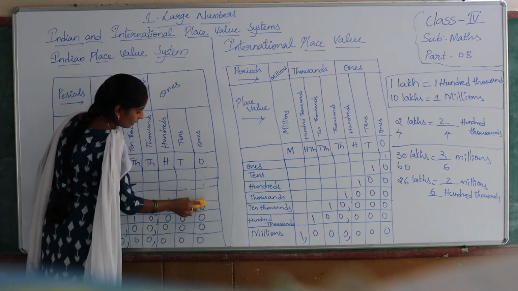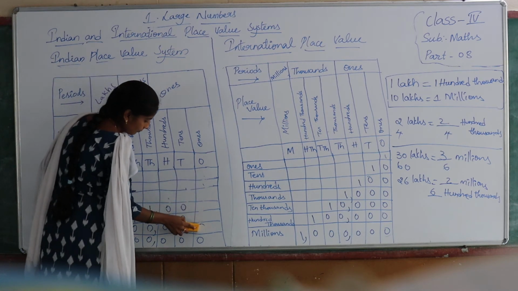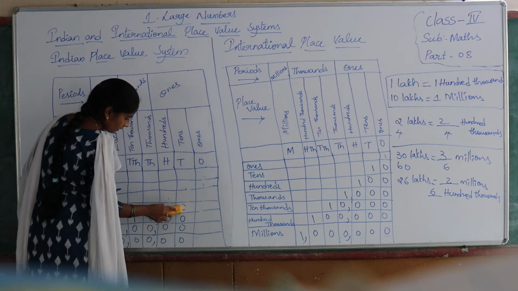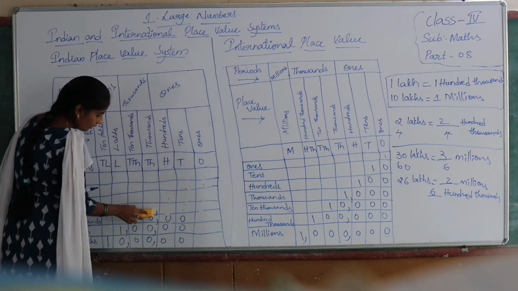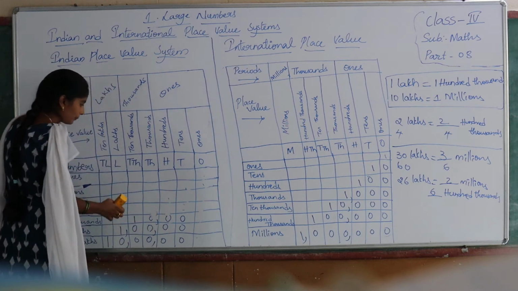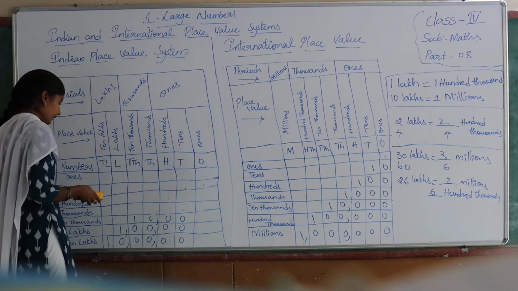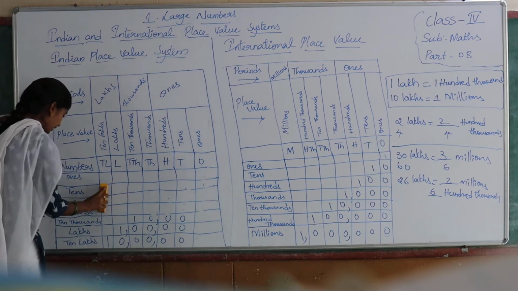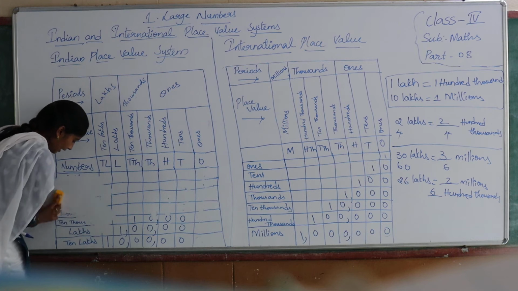Next. See, let us take some examples and write them under this chart, and also write the number name for the given numbers. So you understood how to write them under the places, right? Now let us consider one 6-digit number and one 7-digit number and write them here.